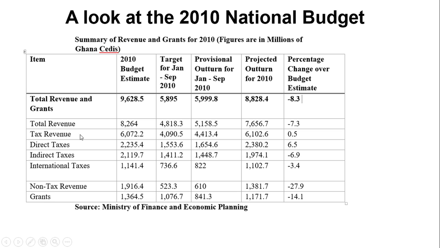We have tax revenue. So the lion's share of the total revenue was from tax revenue, and even under tax revenue we have indirect tax and direct tax, international taxes, and also non-tax revenue, money received not from taxes but from other sources, like the surpluses of state-owned enterprises, and also grants. Do you remember what a grant is? Grant is money we receive from probably developed countries and some other multinational organizations. Sometimes we receive them for free, sometimes we are supposed to pay just some small interest on them. So this is the revenue side of the 2010 national budget.